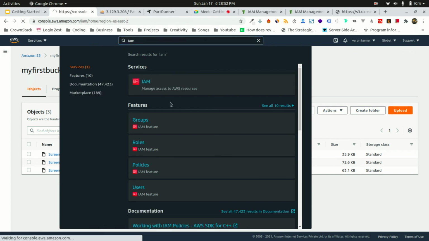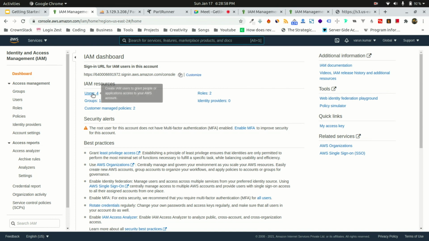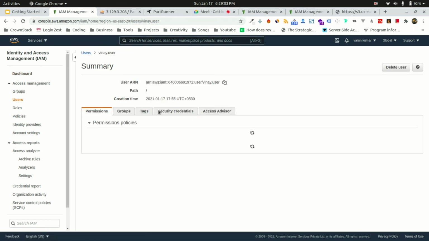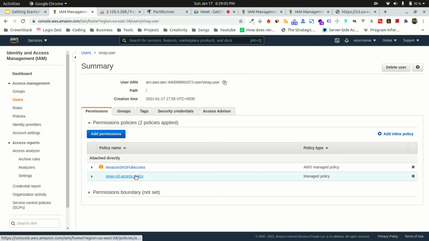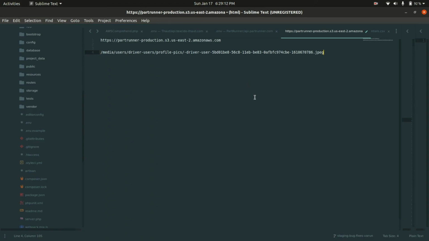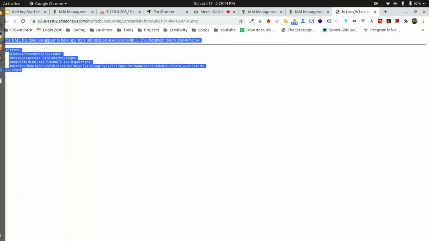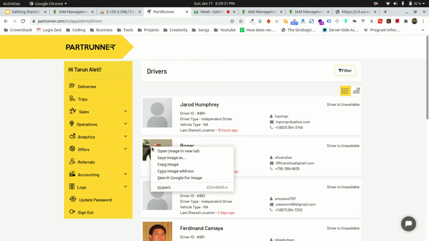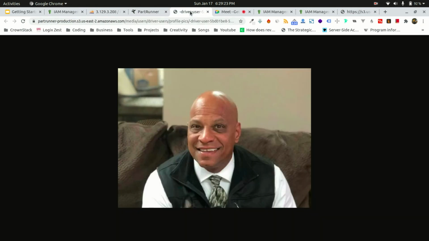That's also a good thing to know, that you can restrict the access of your S3 bucket to some users. So Vinay has the access to it. I'll not go deep into it, but if I log in using Vinay's account, I can change the permission. When I change the permission, this error I am seeing right now, access denied, won't come. I will be able to see that image, this one. So this is the manual thing.